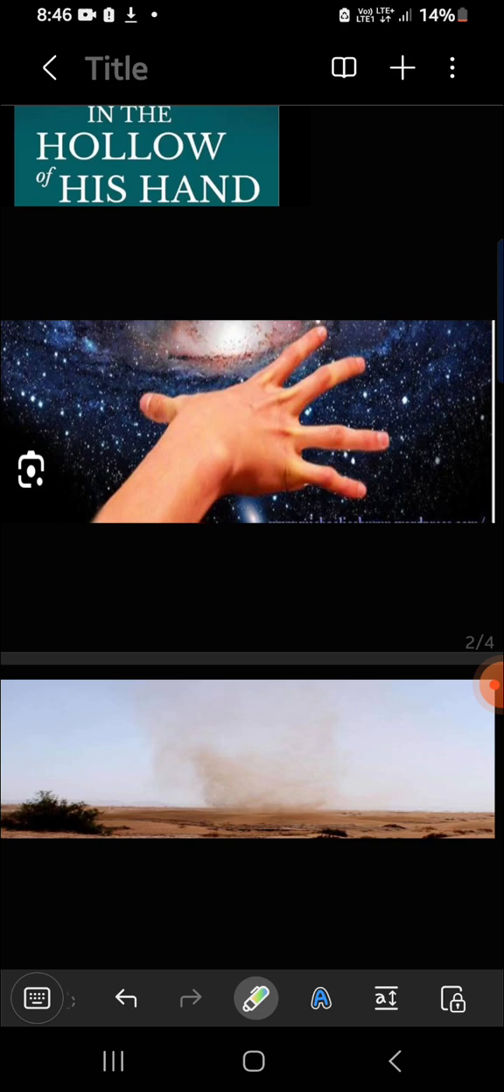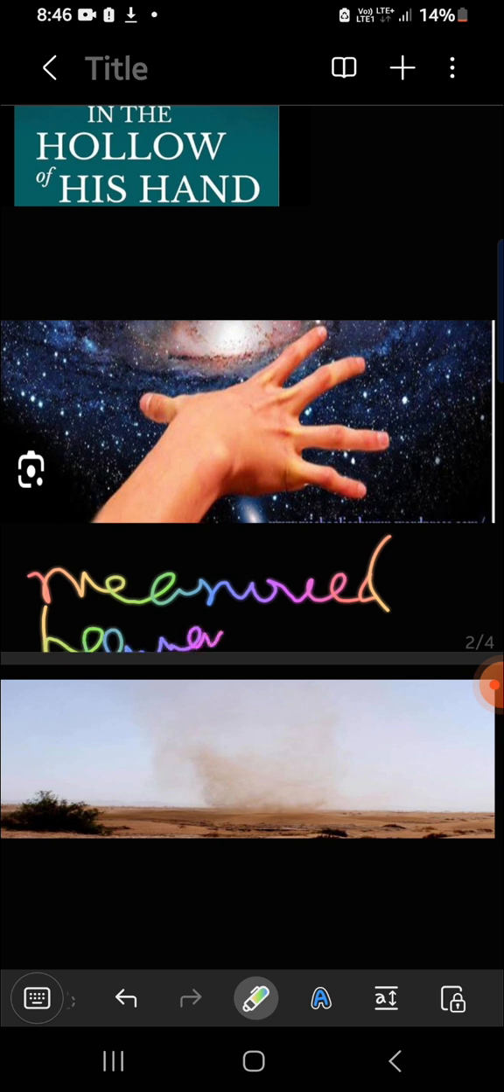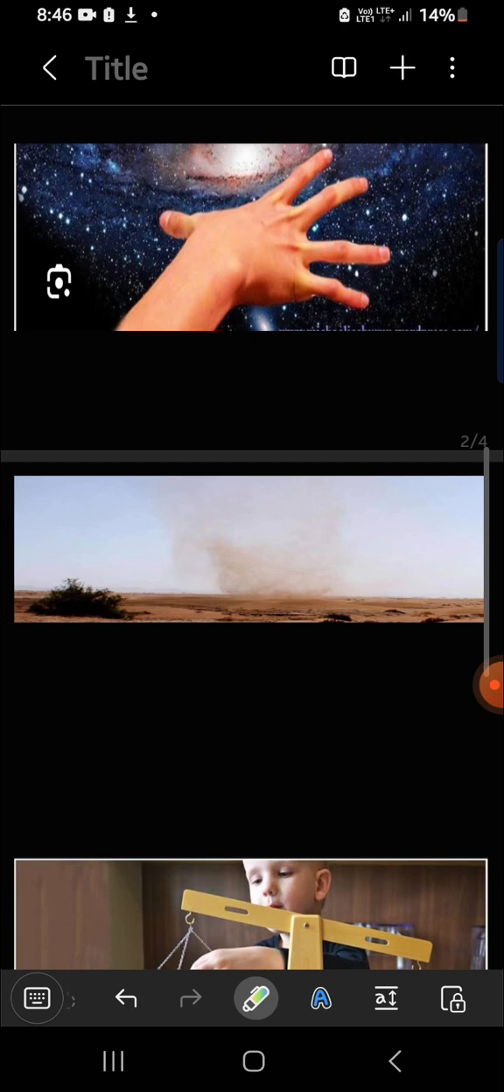Measured heaven with a span. Okay, so here it will be measured heaven with a span. This is what I mean with this picture. So this picture should come into your mind after the hollow of his hand picture.